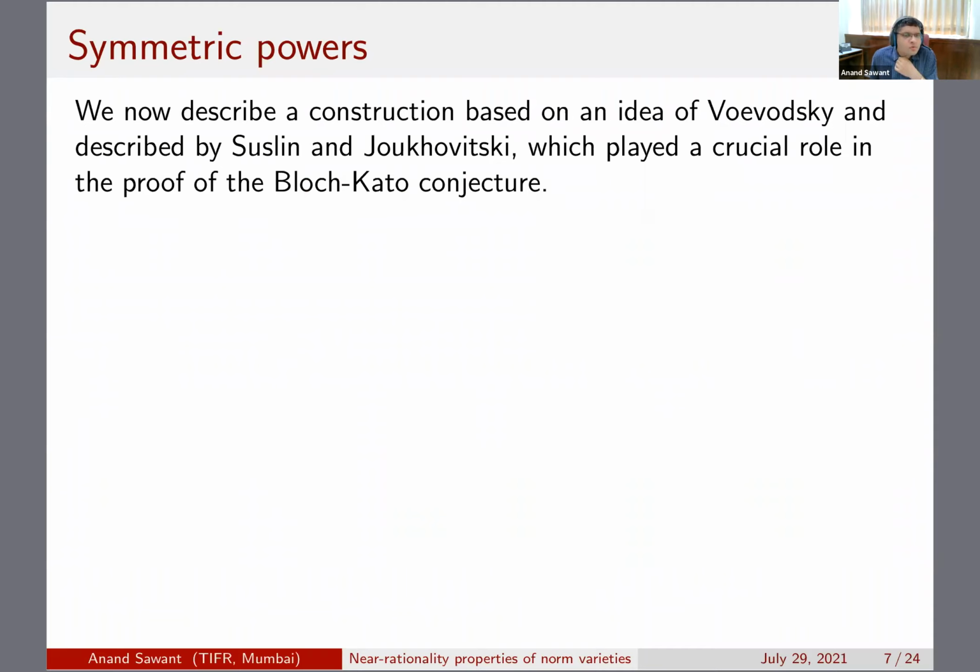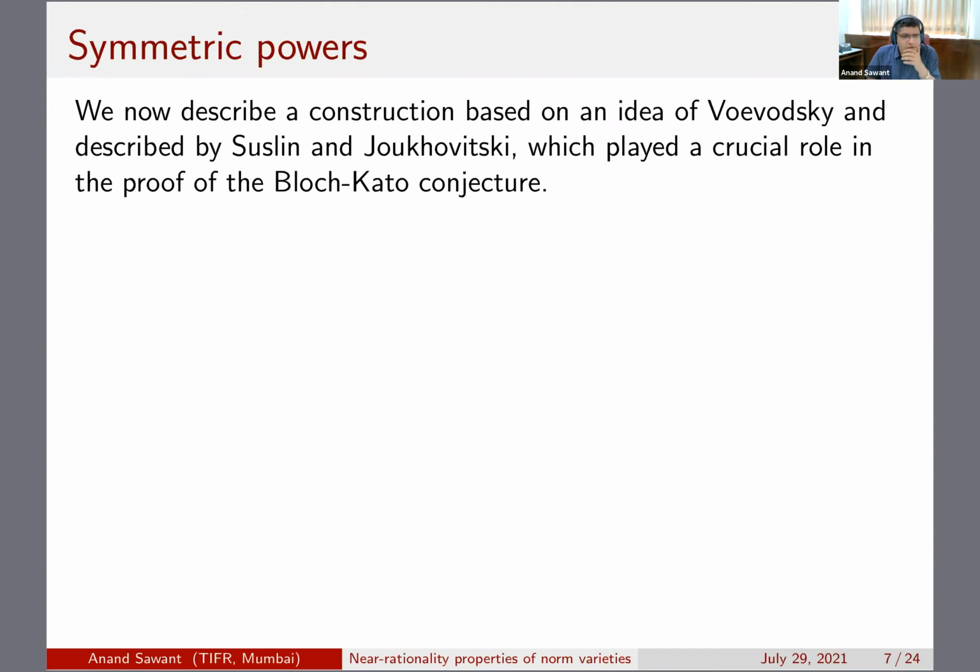Now I come to the construction of the standard norm varieties, which is based on an idea of Voevodsky. When the Bloch-Kato conjecture was proved, the existence of certain varieties called norm varieties was conjectured, having some nice properties, and then the construction was given independently by Rost and by Suslin and Joukhovitski based on an idea of Voevodsky. It is this construction which I'm going to explain, and the norm varieties that appear through this kind of construction are called the standard norm varieties. That's where the name comes from.